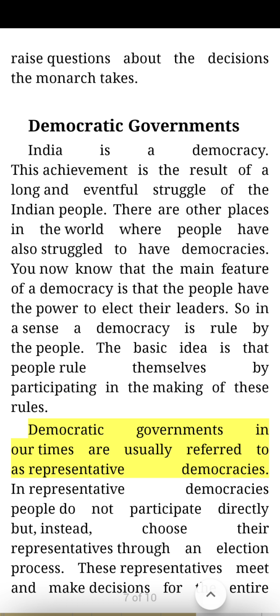Democratic governments in our times are usually referred to as representative democracies. In representative democracies, people do not participate directly but instead choose their representatives through an election process. These representatives meet and make decisions for the entire population. These days, a government cannot call itself democratic unless it allows what is known as universal adult franchise. This means that all adults in the country are allowed to vote.